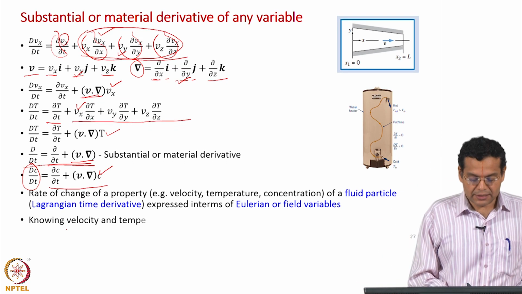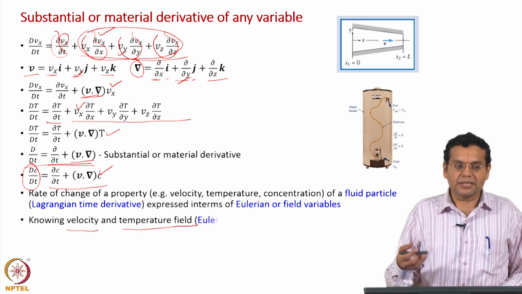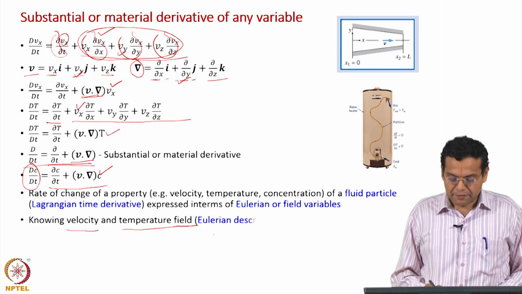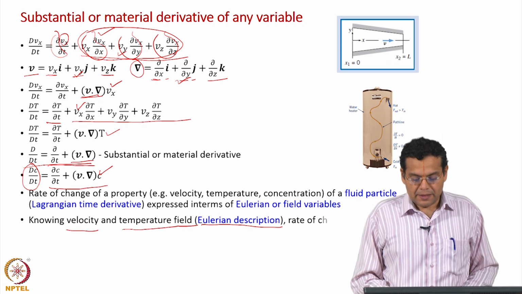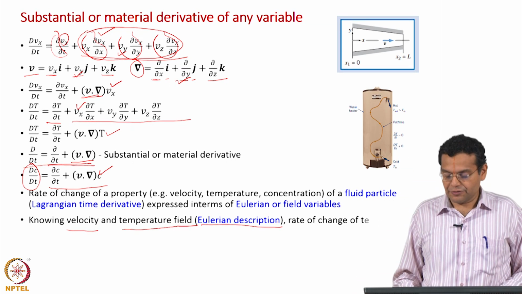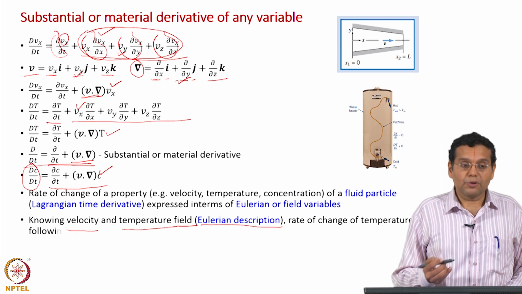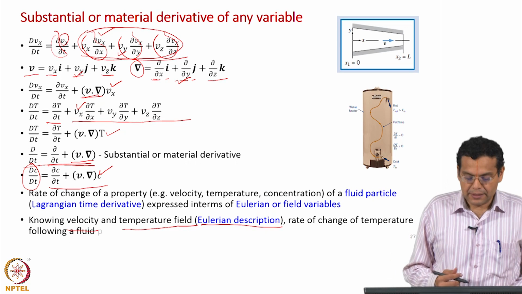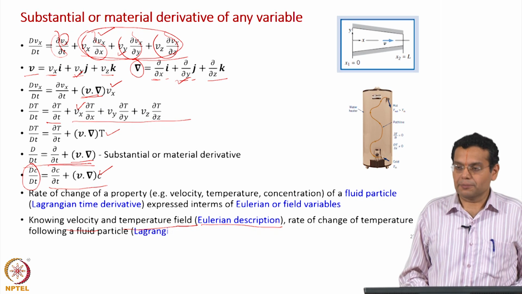Knowing the velocity and temperature field, accordingly the concentration field or any other field, which is the Eulerian description, the rate of change of temperature following a fluid particle, which is the Lagrangian description, can be obtained.